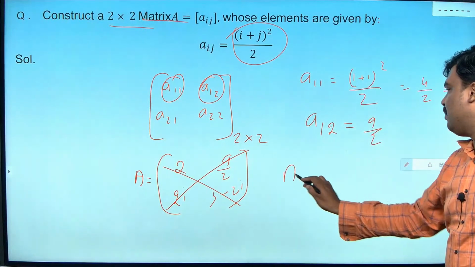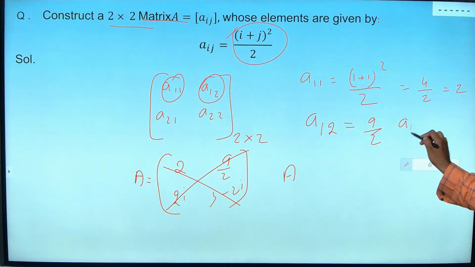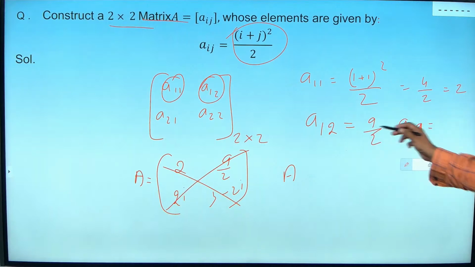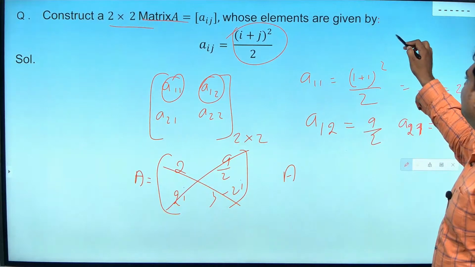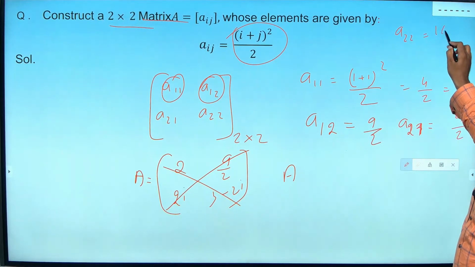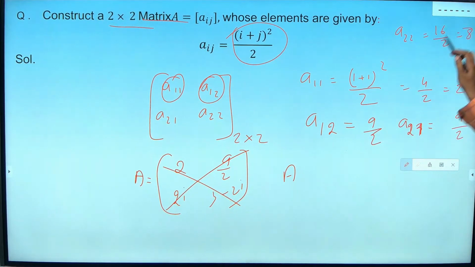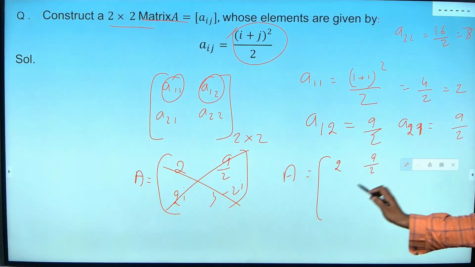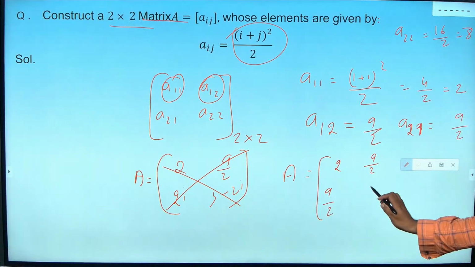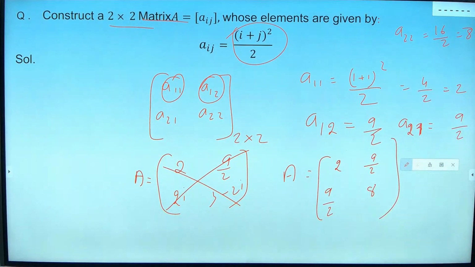Okay, so A equal to what? Now A21 is what? It's going to be the same, 9 by 2, no? So what is A22? It's going to be 16 by 2, which is going to be 8. So A will be equal to 2, 9 by 2, 9 by 2, 8. Guys, are you getting this? Generation of matrix.